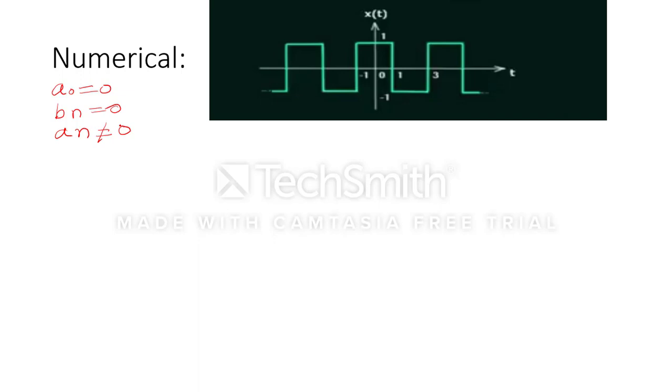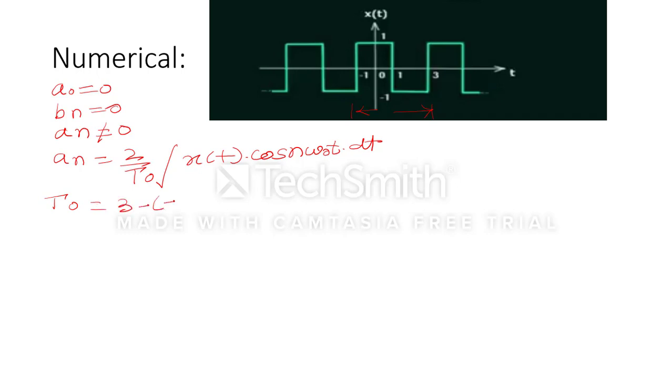So for an, the formula we already know: an is equal to 2 by T naught integration x(t) cos n omega naught t dt. For that we need to calculate the time period first. If you see, the time period will be equal to 3 minus minus 1, that is equal to 4. Once we get the time period, we can calculate the value of omega naught, because omega naught is equal to 2 pi by T naught. So it will become 2 pi by 4, which is pi by 2. Once we get the value of omega naught, we will put it in the equation.